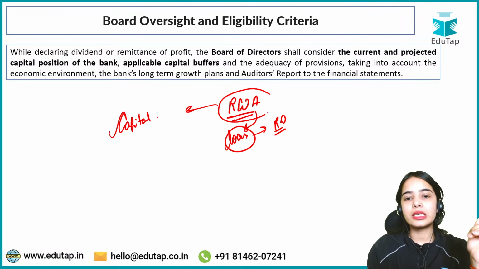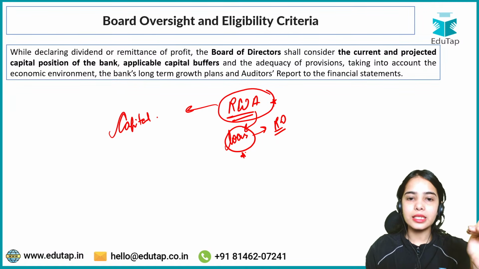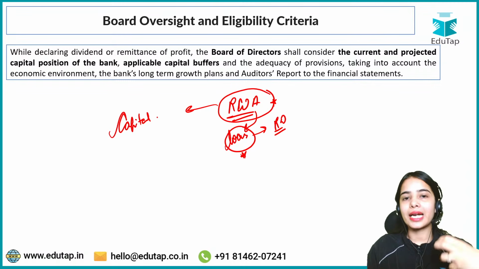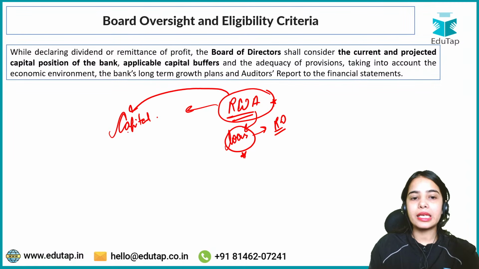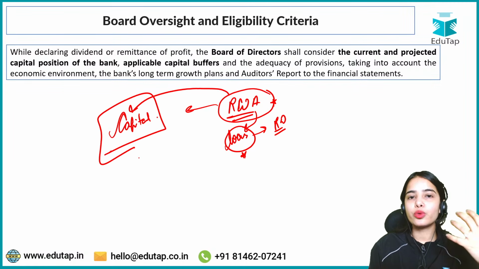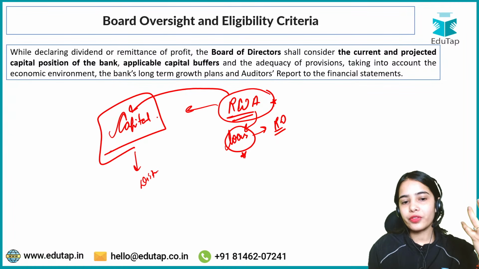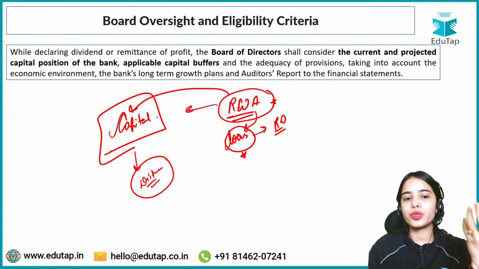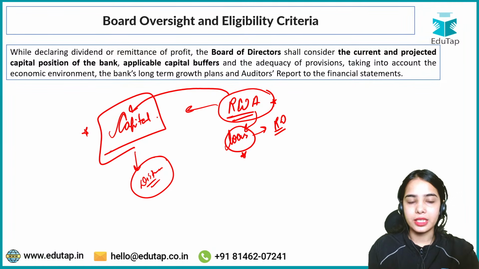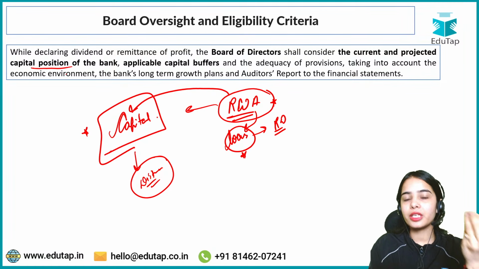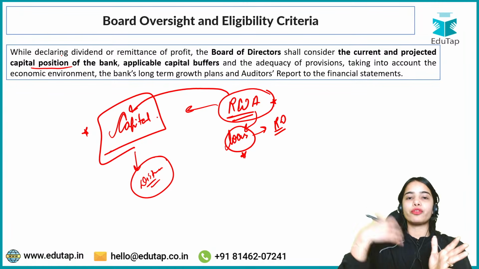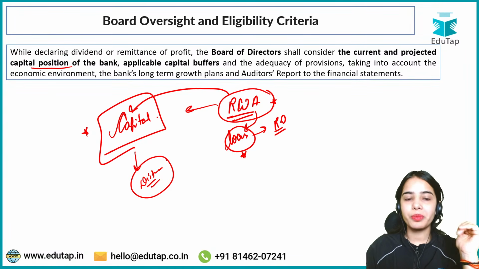So against these risk-weighted assets, the bank has to maintain certain capital to handle the distress situation. If the distress comes, the bank has to maintain the capital with itself. So the bank should have enough capital in the current period, and for the future also, the bank should be holding good capital, then only the bank can declare the profit.